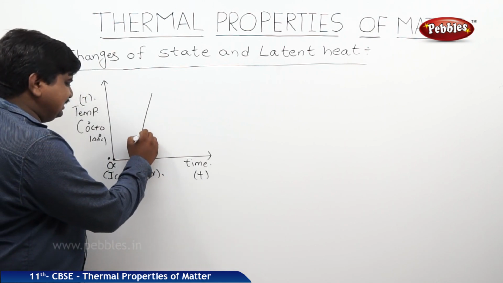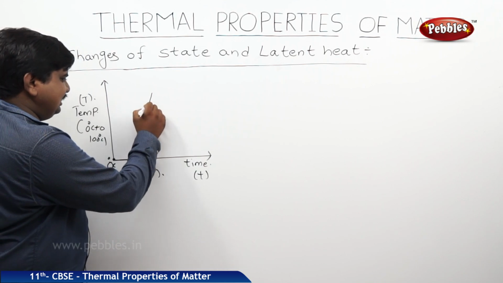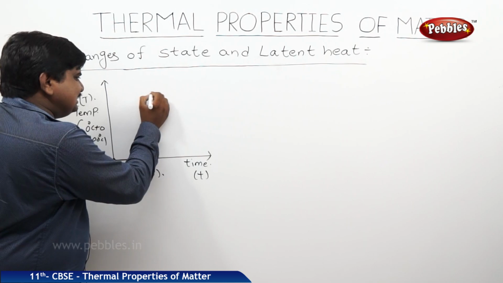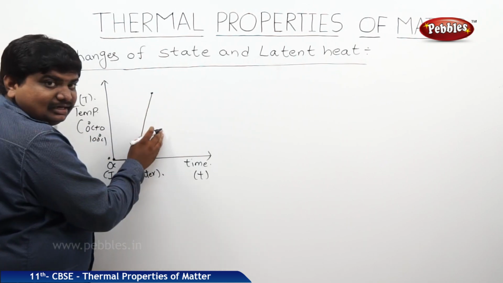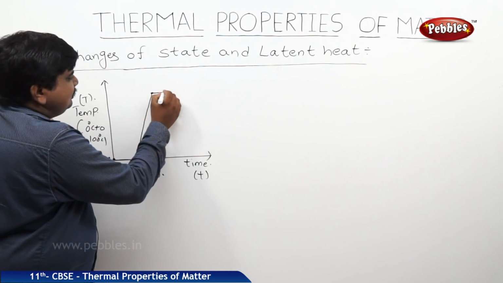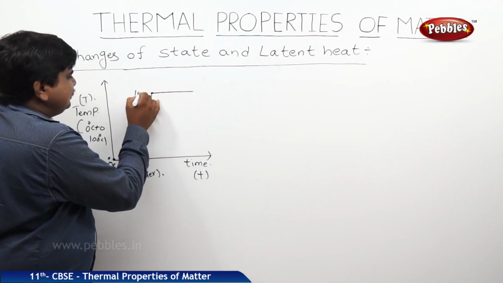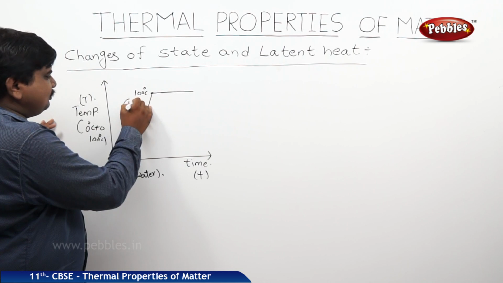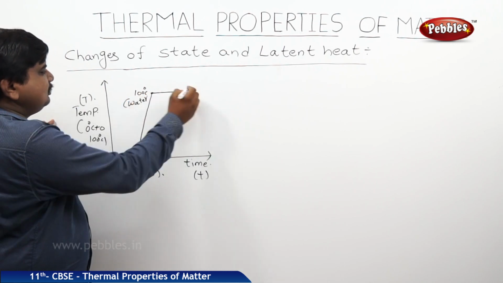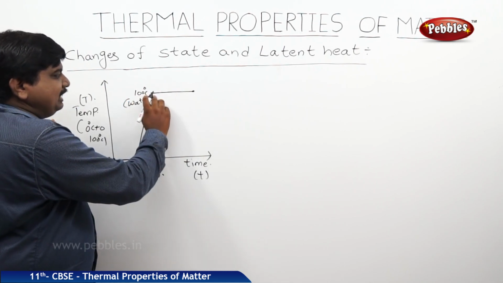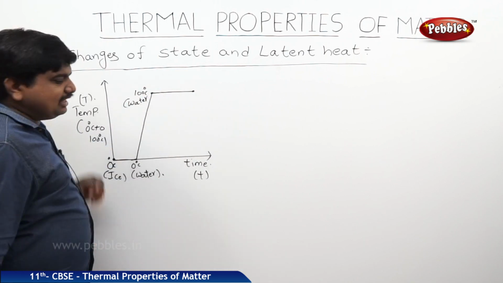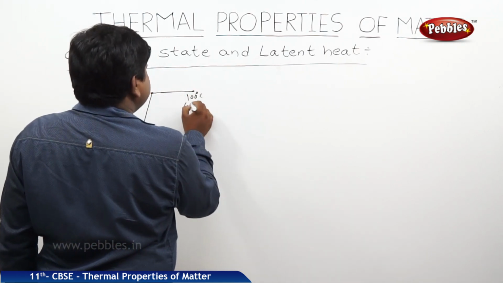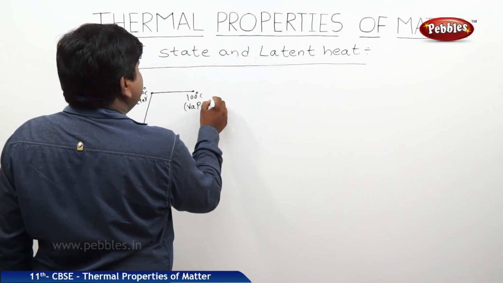As the temperature increases, whenever it reaches a particular level, it is 100 degrees. At this 100 degrees Celsius, we can expect water, and if you keep on increasing the heat, we can expect the same 100 degrees Celsius for vapor also, nothing but the gaseous state.